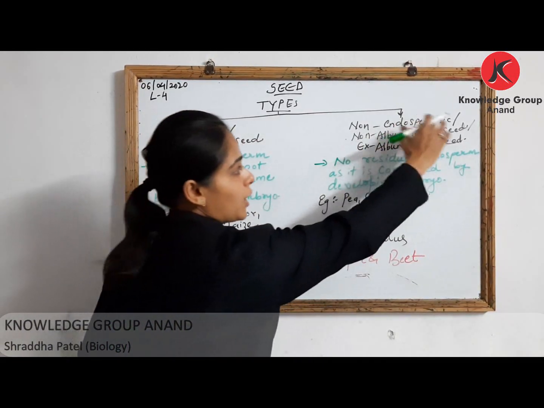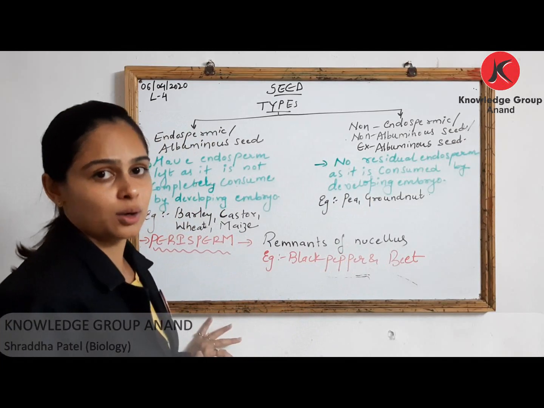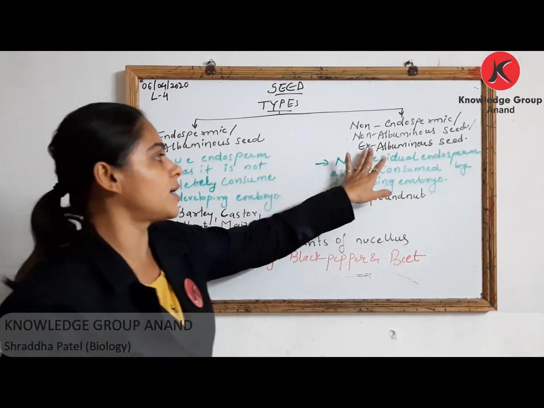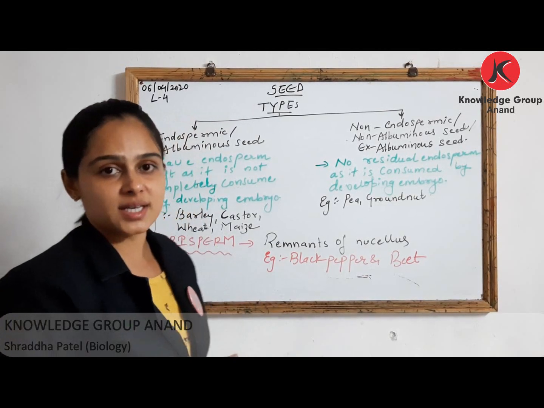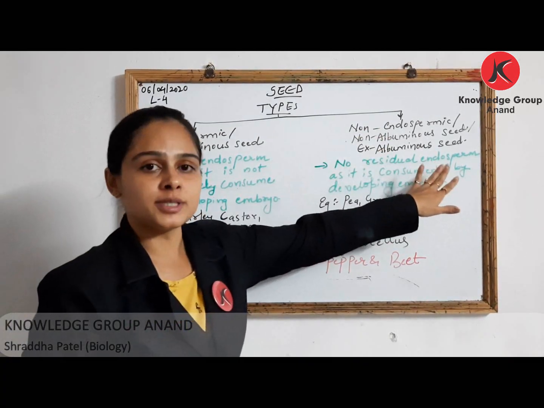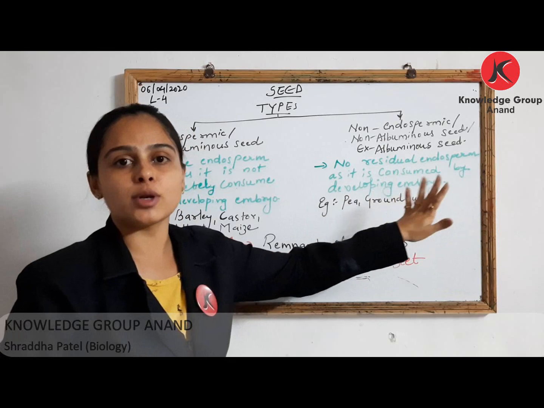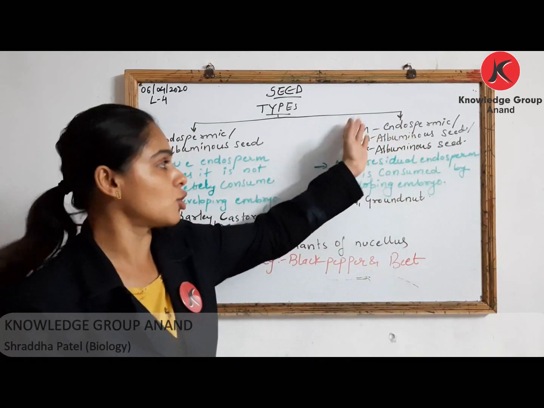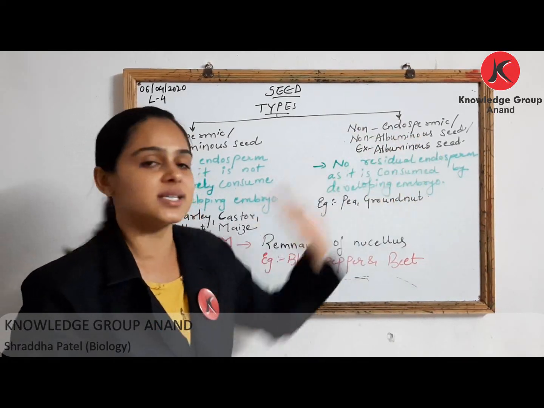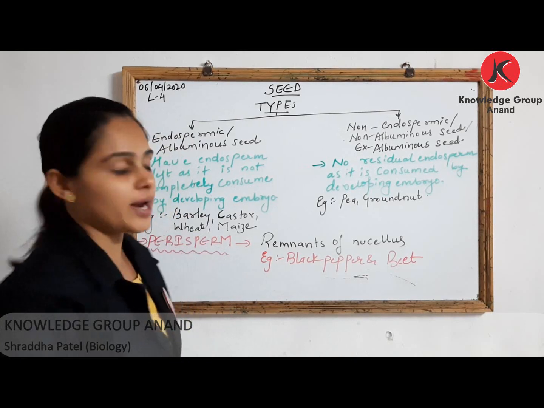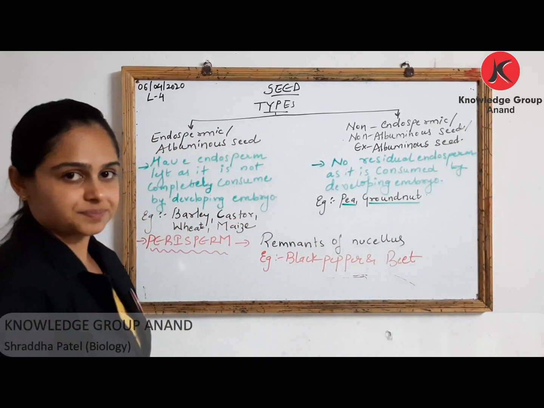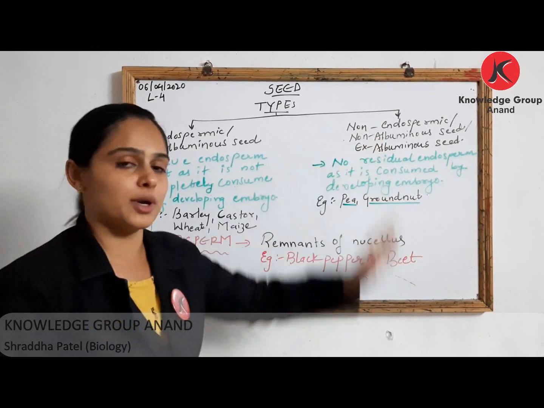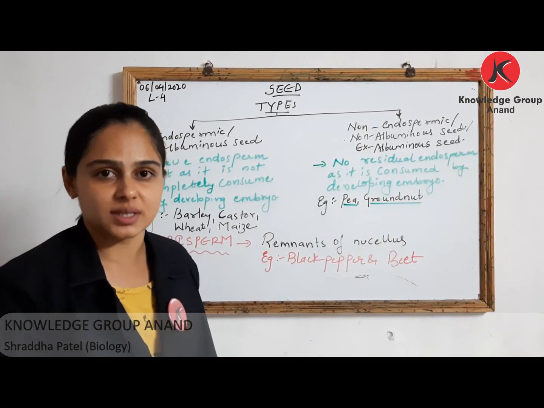उसको आप non-endospermic seed भी बोल सकते हो, और it is also called as ex-albuminous seed. Okay. Once again, if endosperm is totally consumed during embryo development, such seeds are non-endospermic, non-albuminous, ex-albuminous seed. Say for example are your pea and groundnut. Pea and groundnut are example of your non-endospermic seed.